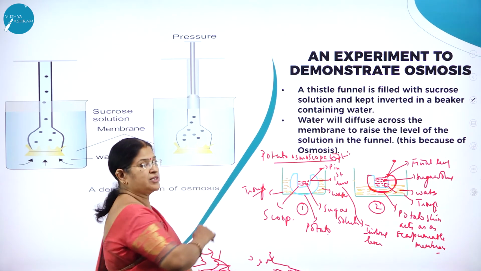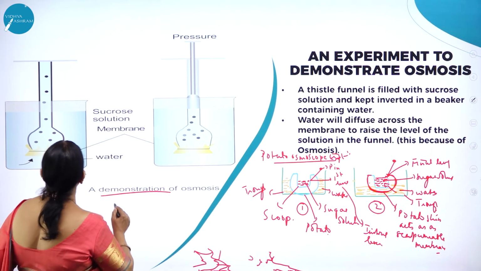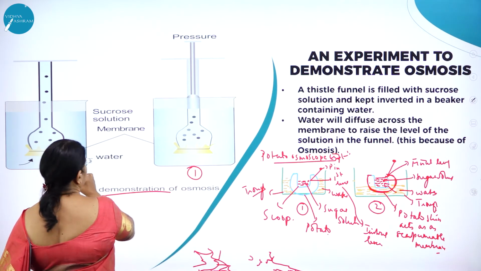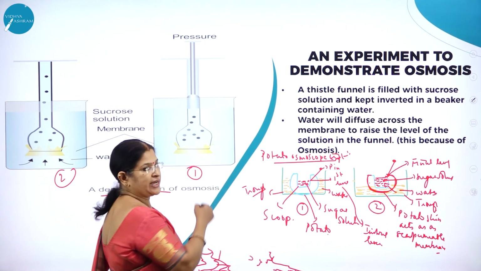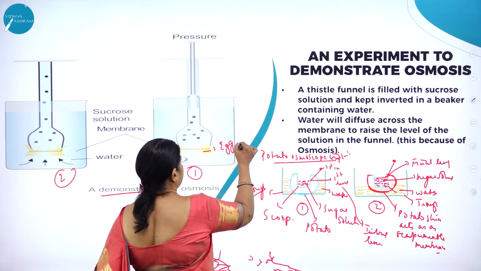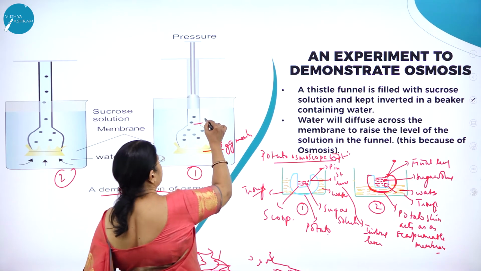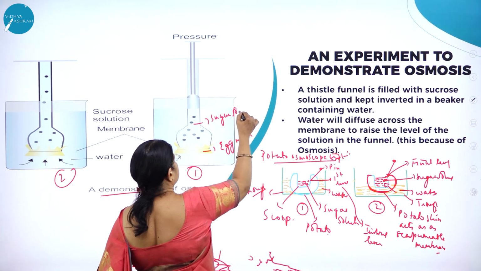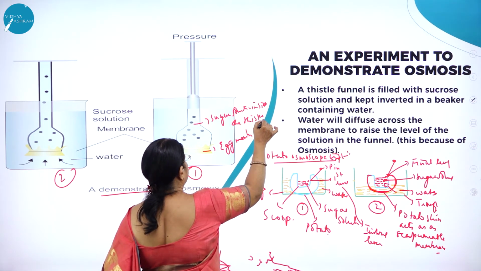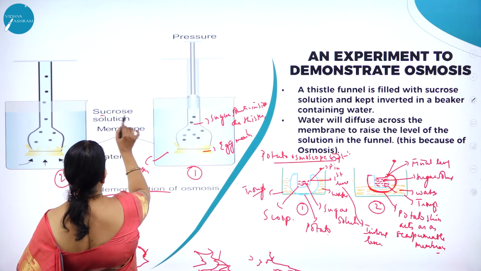Now what is this? This is called the thistle funnel experiment. So what has been done in the thistle funnel experiment? This is the first experiment and this is the second. An experimental setup called a thistle funnel is taken, and the mouth of the thistle funnel is covered by an egg membrane. Sugar solution is taken inside the thistle funnel. The whole apparatus is kept in water. So this is sucrose solution and membrane.